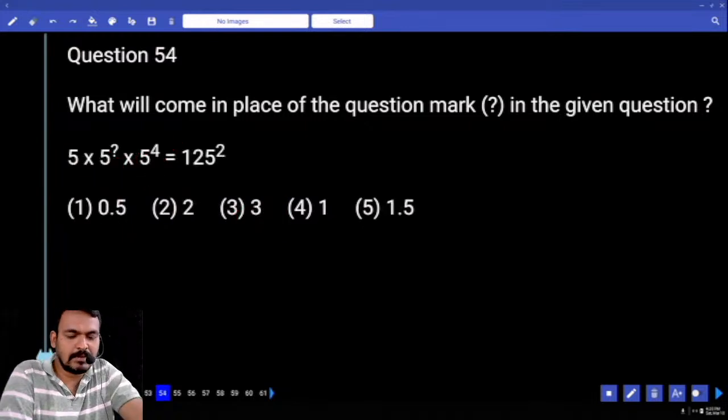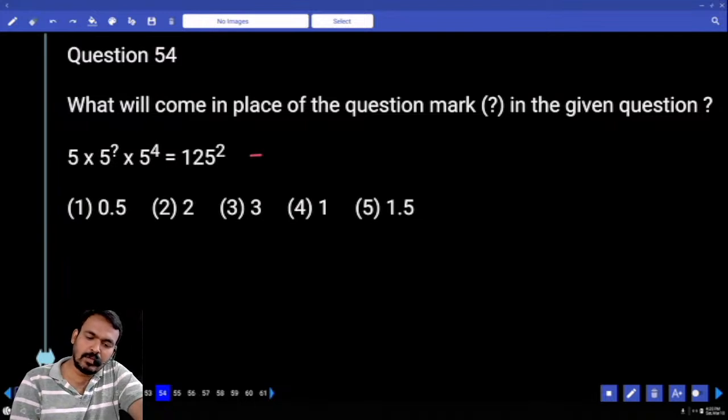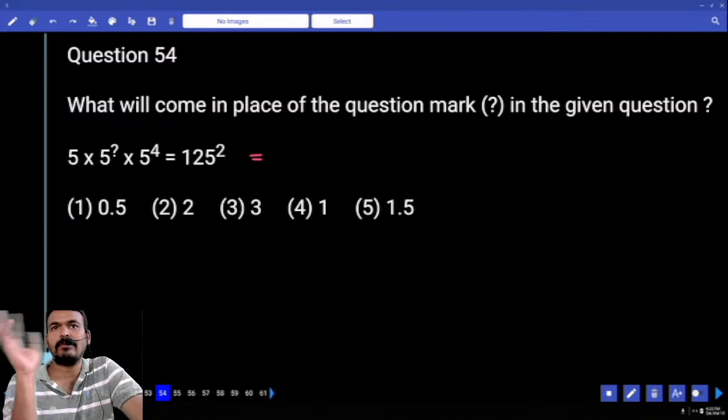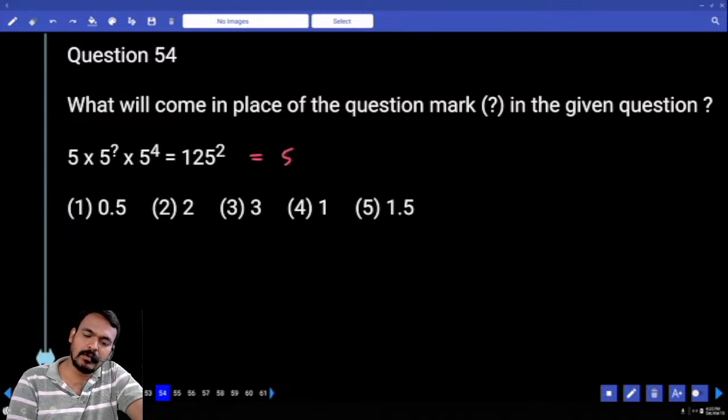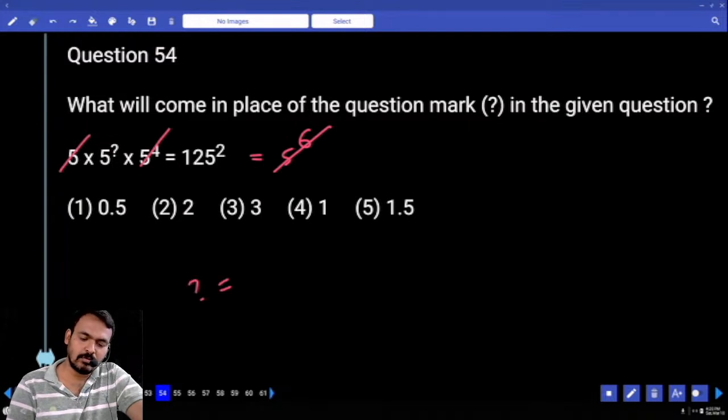What is the right hand side value? 125 square, but left hand side all the values are 5 power something or not? Okay, first 125 square also converted to 5 power something or not? 125 means 5 power 3, already power 2, overall it is 5 power 6 or not? Okay, left hand side 5 power 5, right hand side 5 power 6, then question mark equal to 1 or not?